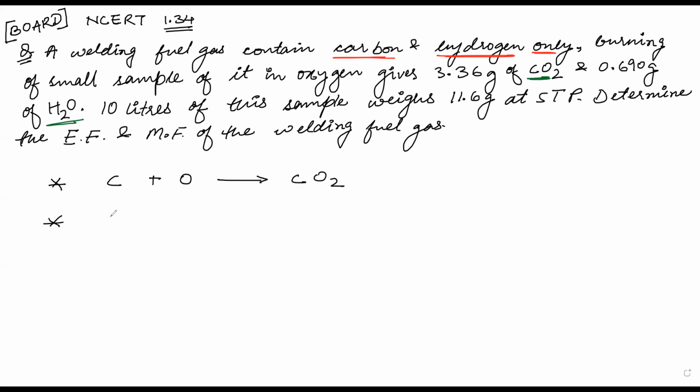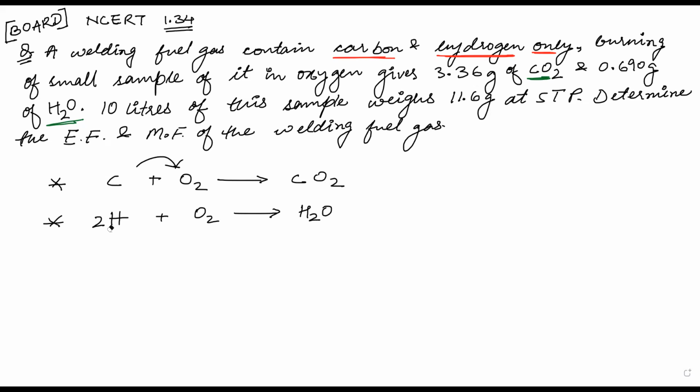And if I have hydrogen plus O2 will give me H2O. Okay, that means if I have a compound containing carbon, it reacts with oxygen and will follow this reaction. The carbon will react with oxygen and form CO2.